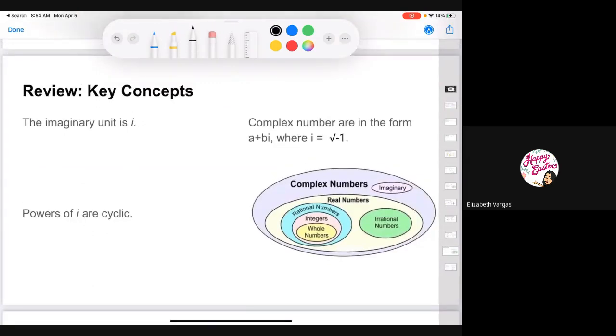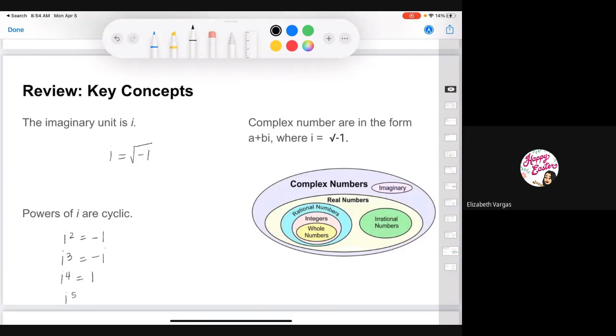So what did we learn today? We learned about i. We learned that i is equal to the square root of -1. We also learned that the powers of i are cyclic, which means they repeat. So we start with i^2 is equal to -1. i^3 is equal to -i. i^4 is equal to 1.